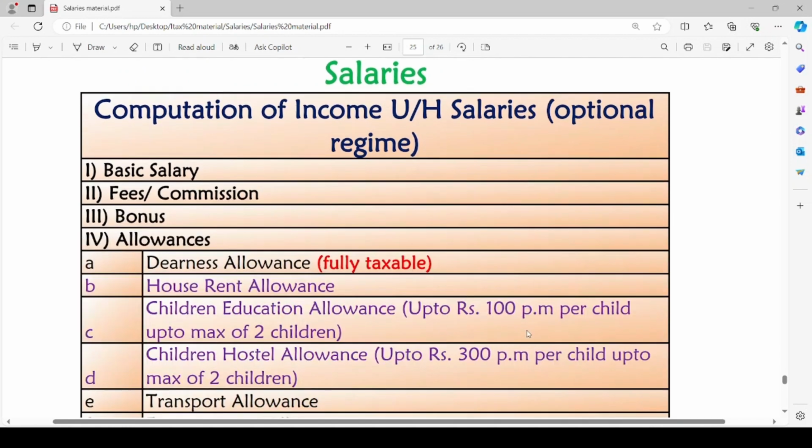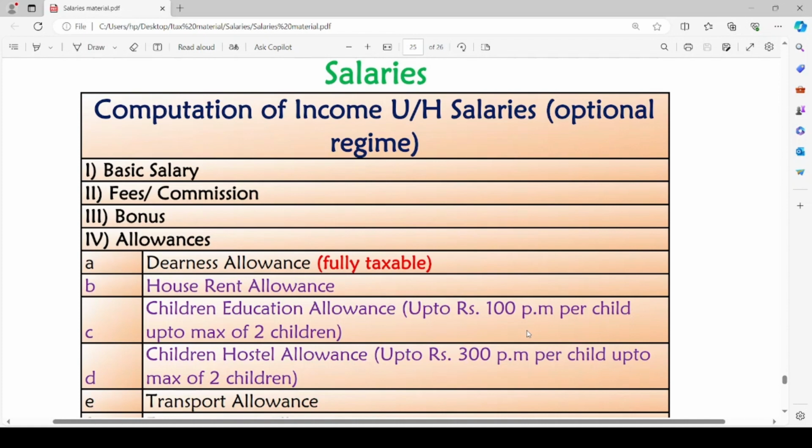Computation of income under the head salaries under the optional tax regime. While computing the income from salaries, there are few components which are to be added and there are few deductions which we reduce from the salary amount to arrive at net salary. So what are these components?